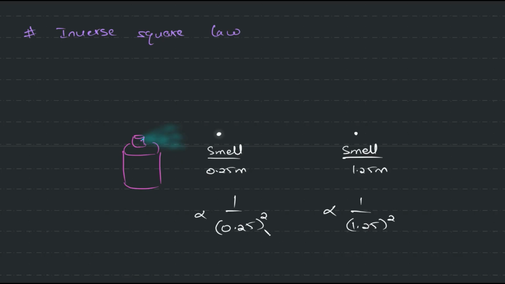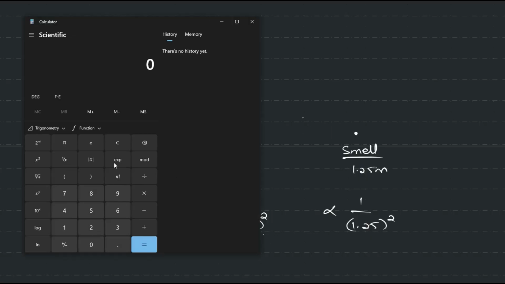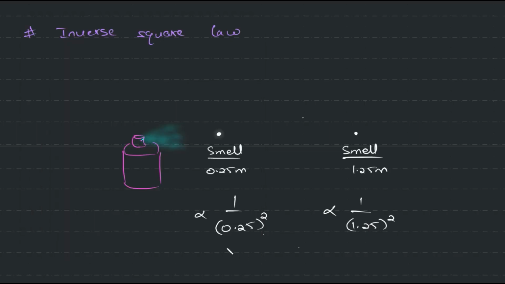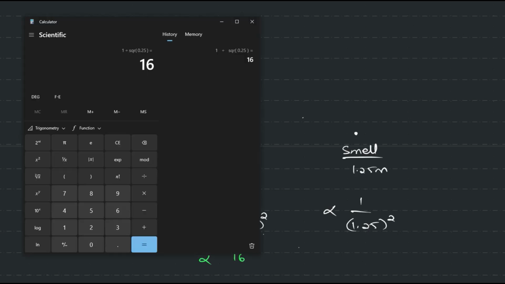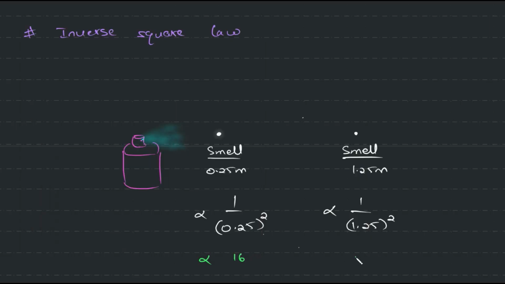So let me do the math. 1 divided by 0.25 square is equal to 16. So this is proportional to 16, while at the other end we have 1 divided by 1.25 square, which is 0.64.